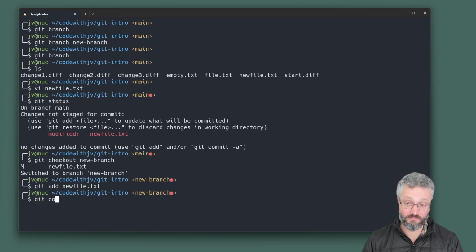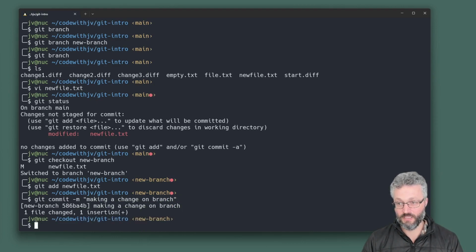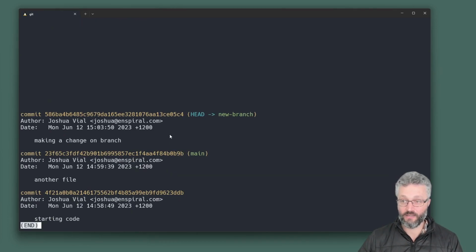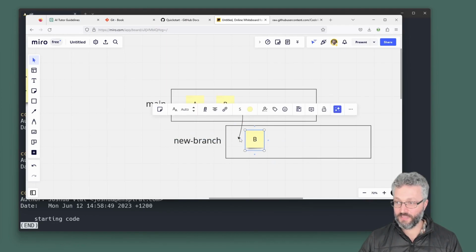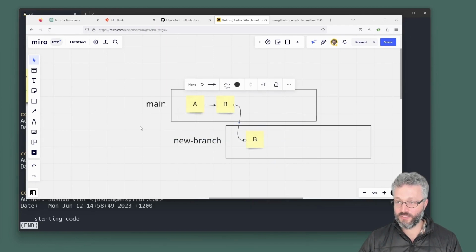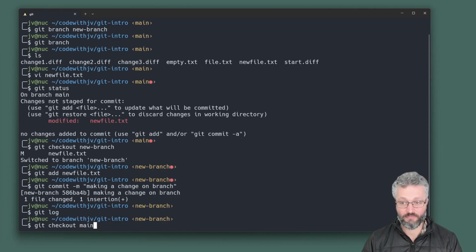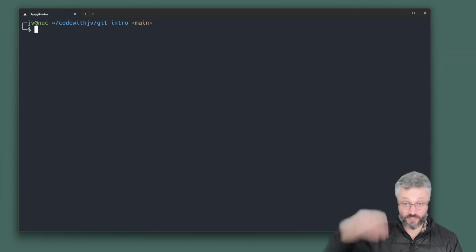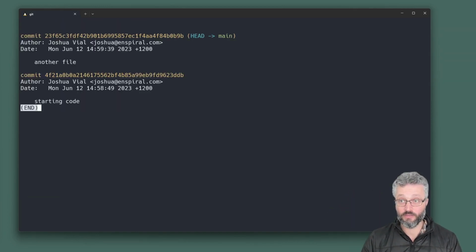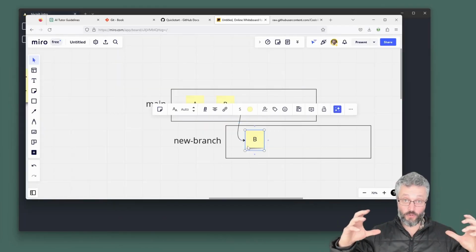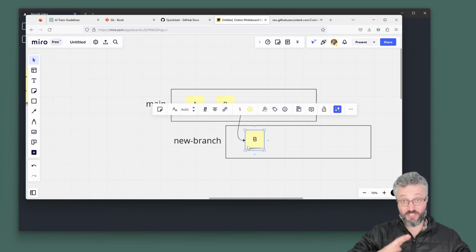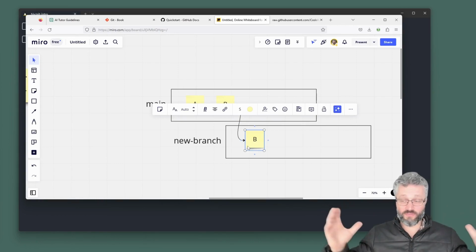Git add, like so. And now git log, we have got ourselves a third one here. What I've done is I've made a new one of these, except it only exists in this new branch. I can go git checkout main. I've moved my focus up to that top branch, git log. We can just see those ones there. This is where you can start to have different versions of your code, where you might be experimenting with a new library or adding a feature, or have your production branch, or you're testing all sorts of things.